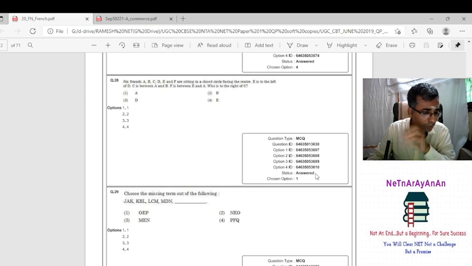Sitting in the close facing to the E is to the left of D. So D ஓட left ல E. So facing center, just like dining table. Dining table facing center means what is to your right is right, what is to your left is left.